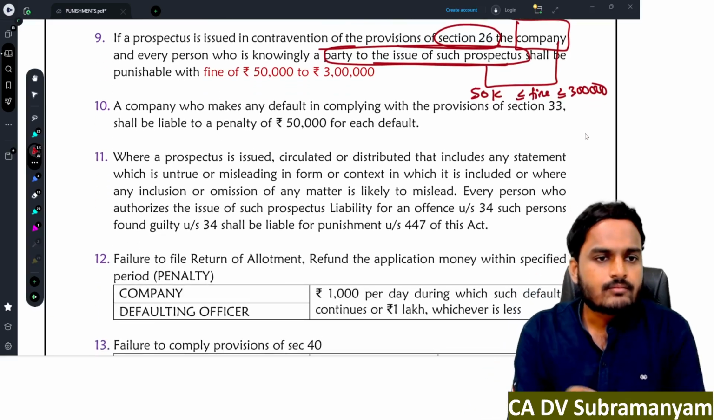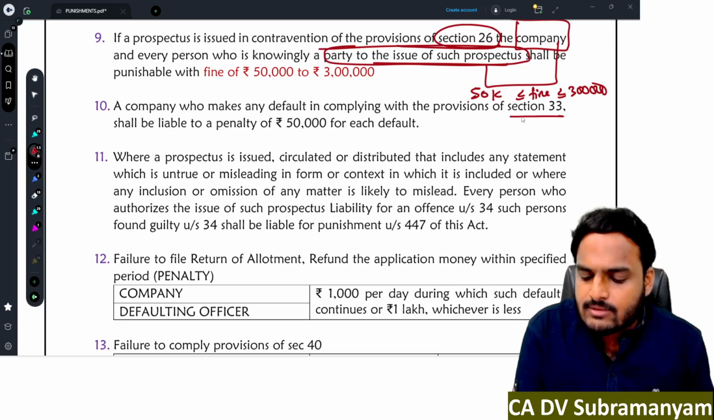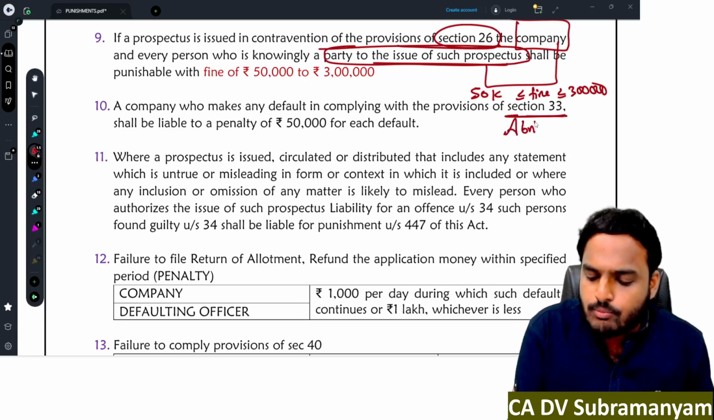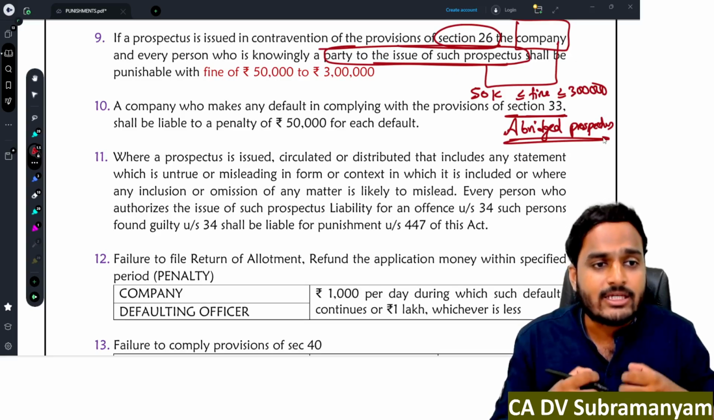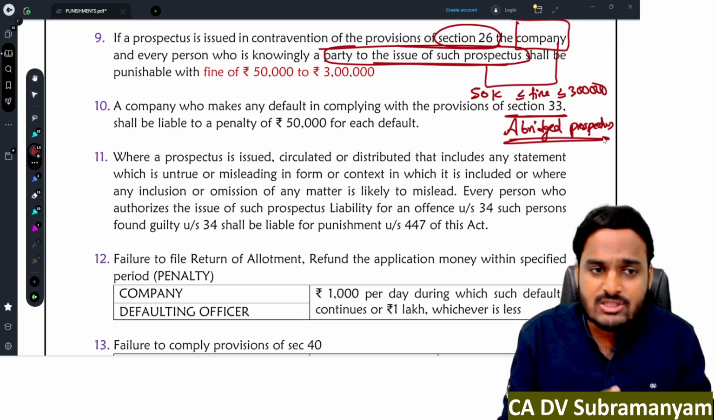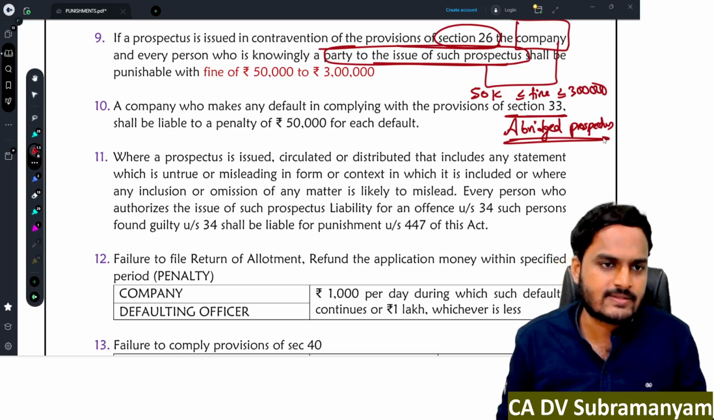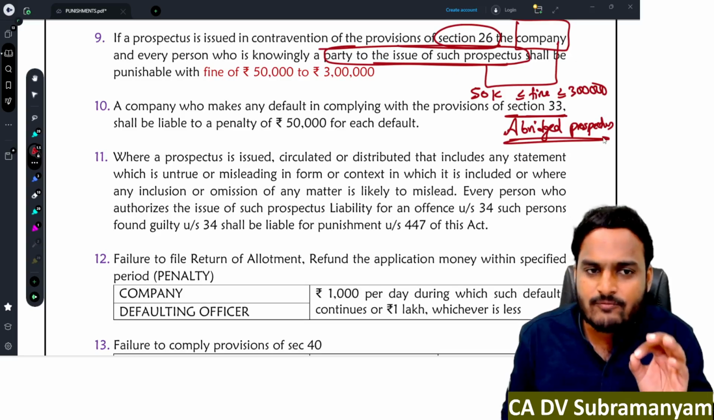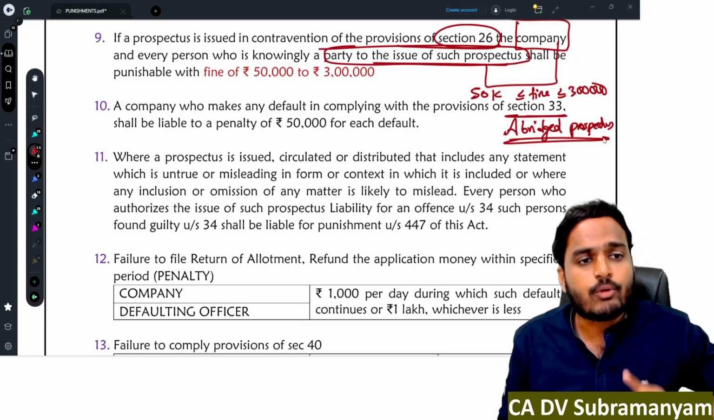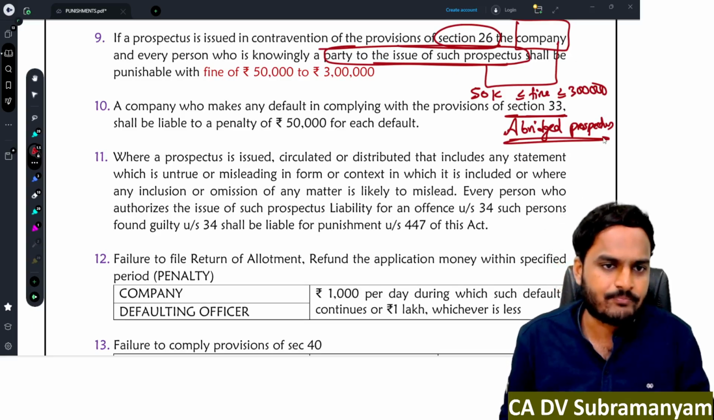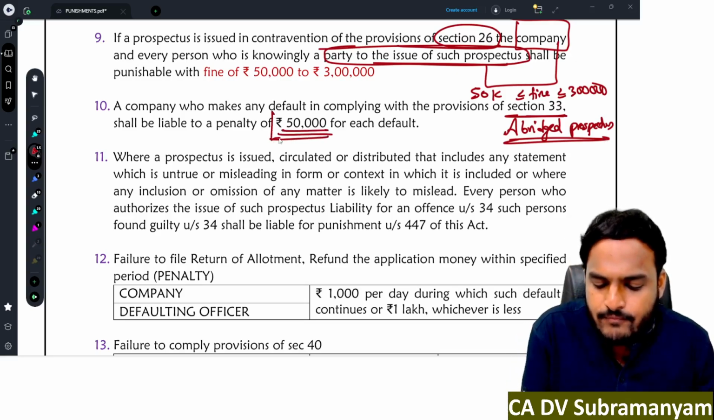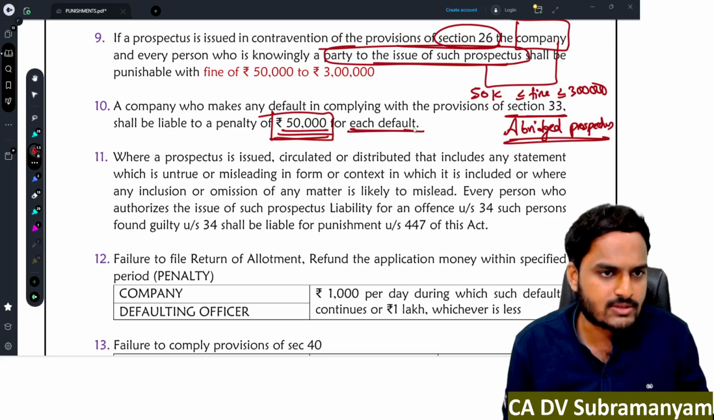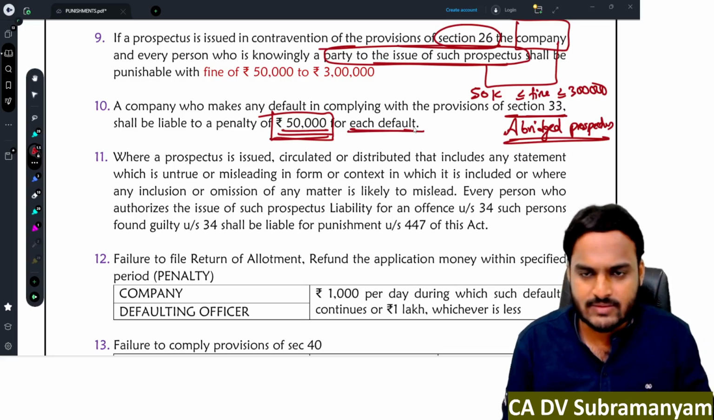And next one, failure to comply with the provisions of section 33. Section 33 is all about abridged prospectus. Whenever company is making a public offer, whenever company is issuing applications to the public, that application shall be accompanied with abridged prospectus. And the person whoever requests for full prospectus, it is the duty of company to provide full prospectus to the requested person. In case of any default, the company is liable to pay a penalty of 50,000 rupees for each default. So here the punishment is 50,000.